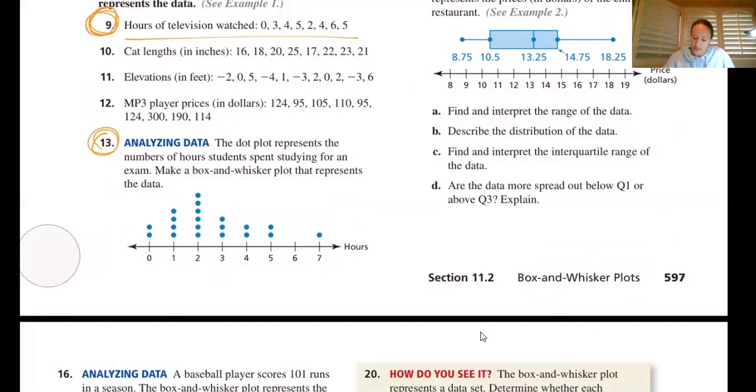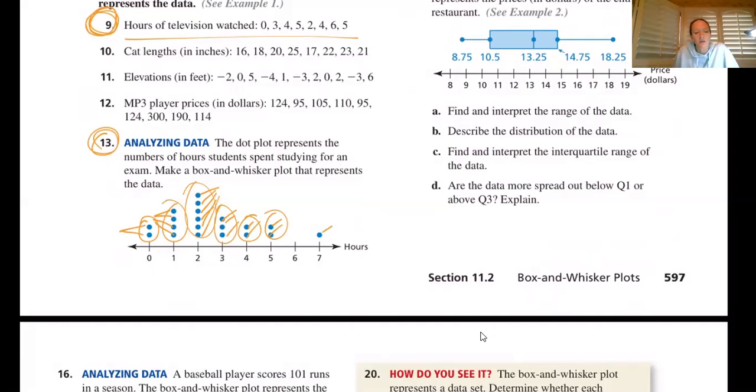But with this, you can find the numbers just by realizing how many dots there are. In this data, which shows how many hours students spent studying for an exam, you have 2 different kids that both studied 0 hours. You have 4 different kids that studied 1 hour. You have 1, 2, 3, 4, 5, 6 different kids that studied 2, 3 different kids that studied 3, 2 different kids that studied 4, 2 different kids that studied 5, and 1 kid that studied 7.